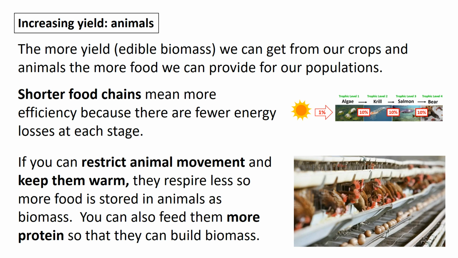But you can also restrict animal movement and help to keep them warm, so they're not having to use respiration in order to regulate their body temperature. You can try and feed them more protein so that they build up more biomass as well, but obviously there's a cost there. That protein ideally should come from plants rather than from other animals. And there's also a question about the ethics around this. If you're restricting animal movement, I don't think there's a problem with regulating temperatures, but really restricting animal movement, whether that's ethically appropriate and kind to those animals.